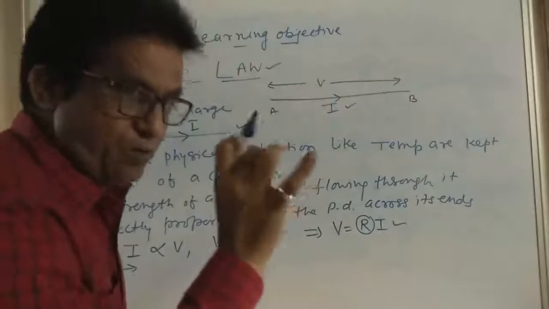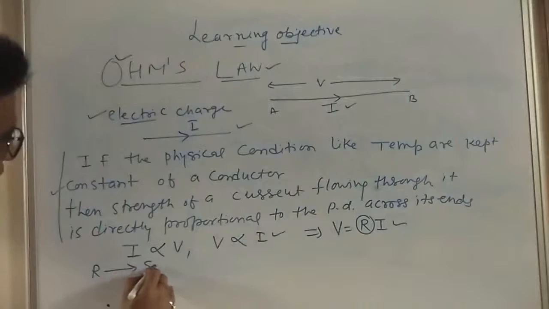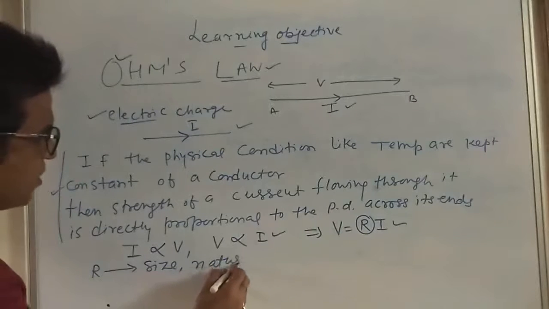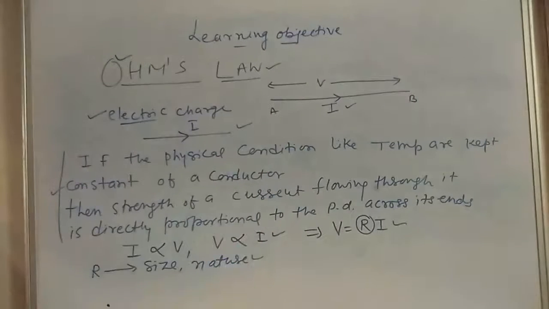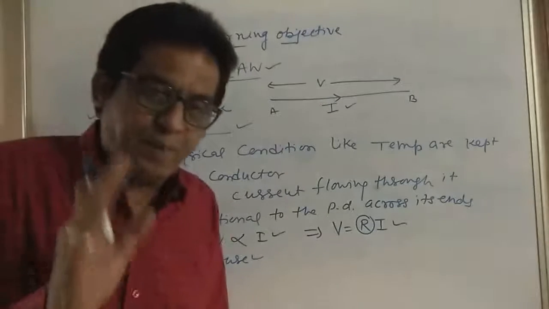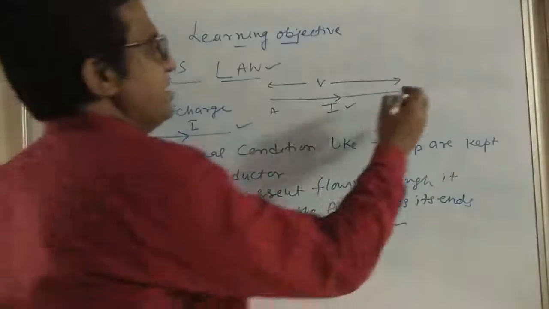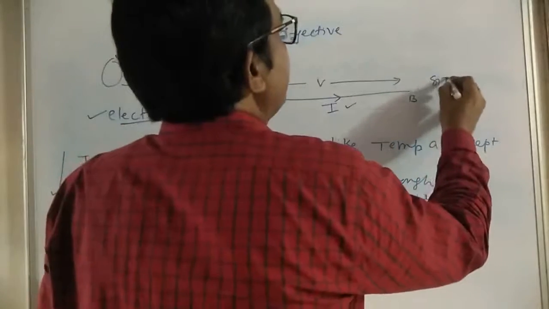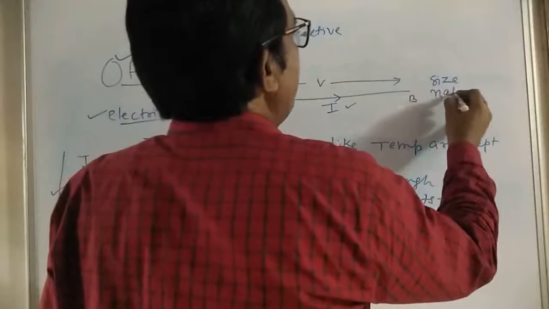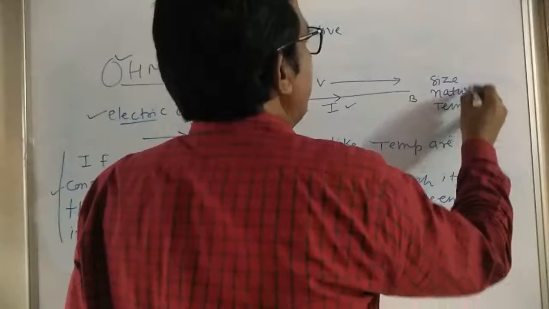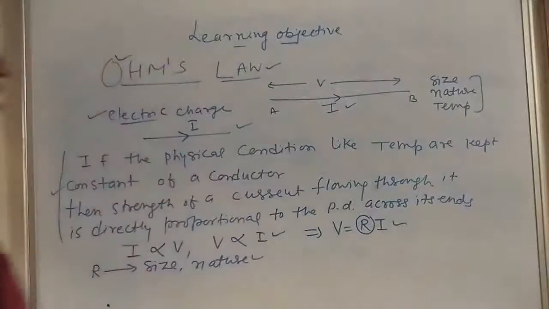The value of R depends on the size and nature of the material. Also, it depends on the temperature of the conductor. So size, nature, temperature, इन सब बातों पे डिपेंड करेगा. नोट कर ले इस बात को.